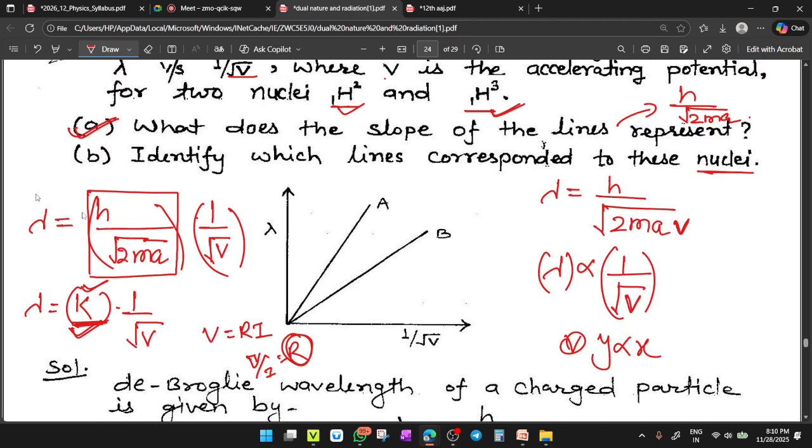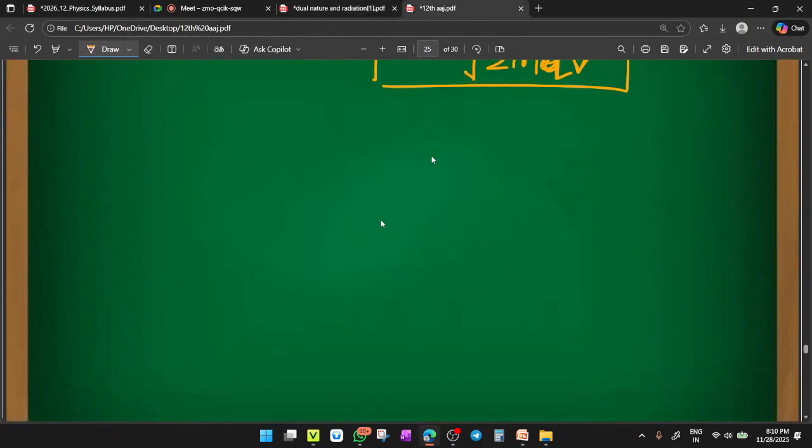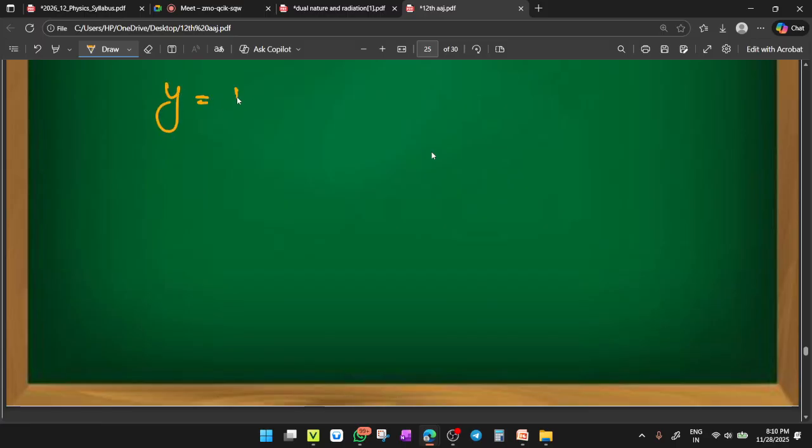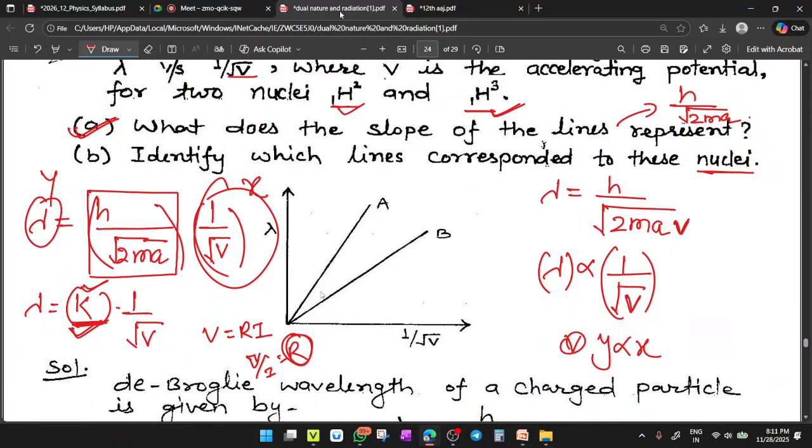Yes, because this is on the y-axis and this is on the x-axis, so this becomes the slope. By the equation of line, we have y equals mx. So m is called the slope of the line. The coefficient is called the slope of the line.